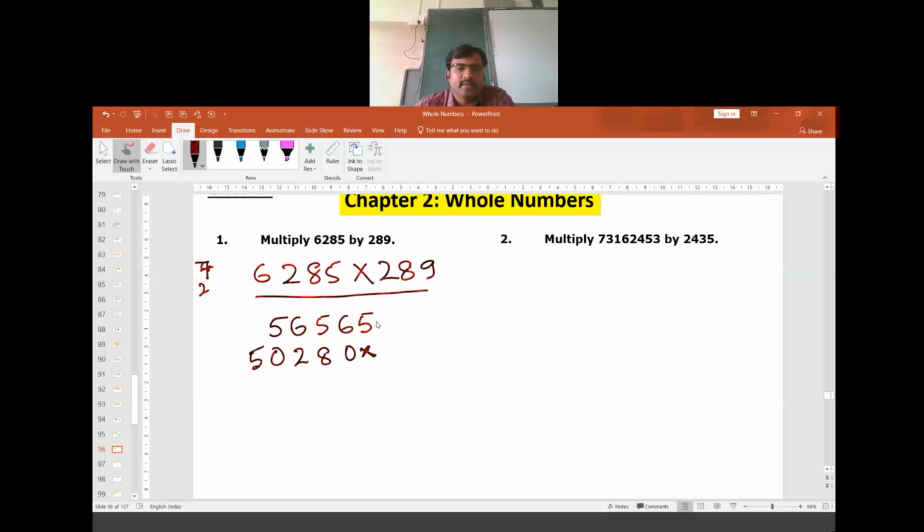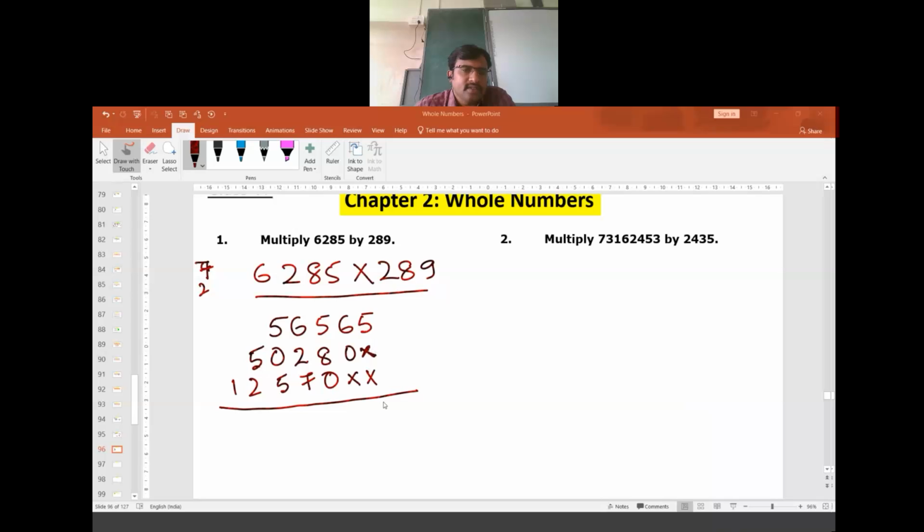Now, when 2 is multiplied to these numbers, we have to leave 2 blanks here. Then we need to multiply 2. 2 fives are 10. Yes, in the chat box you can write. We get 12570. Now the addition has to be done.